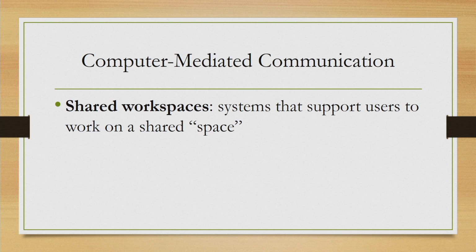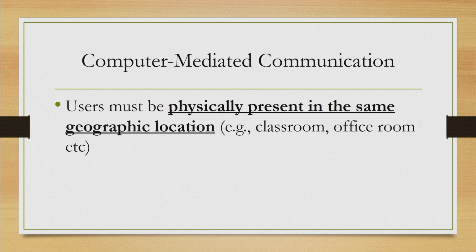Now, the kinds of systems or activities that go on can be divided into three broad classes, related to three broad types of communication between humans. One is known as shared workspace, where multiple humans are present at the same geographical location at the same time, and they are using one shared interface.